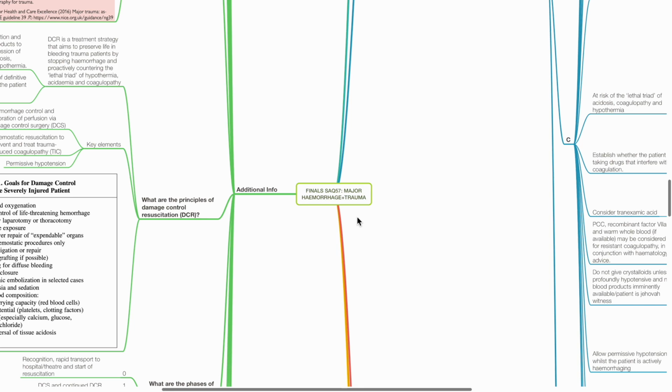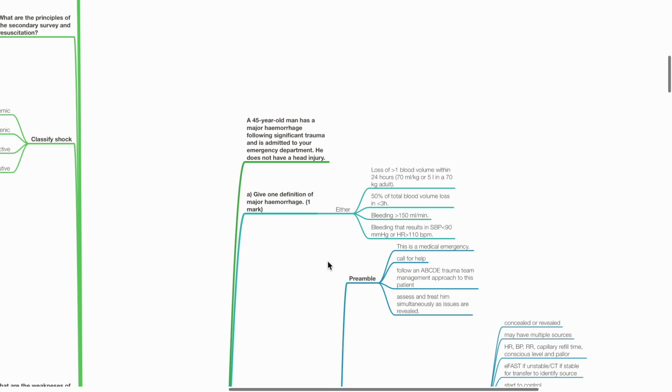Finals SAQ57, Major Hemorrhage and Trauma. A 45-year-old man has a major hemorrhage following significant trauma and is admitted to your emergency department. He does not have a head injury. A. Give one definition of major hemorrhage.